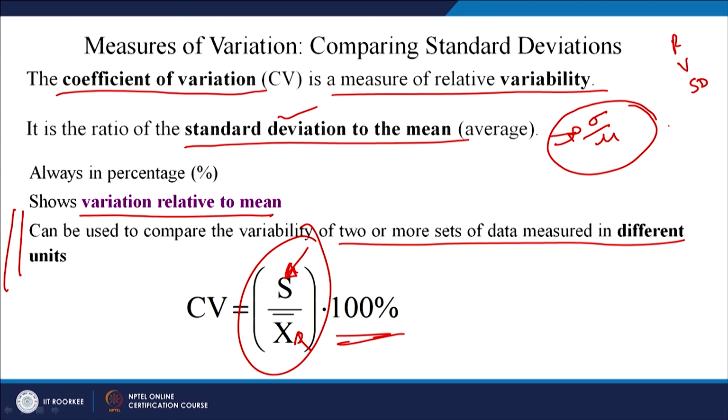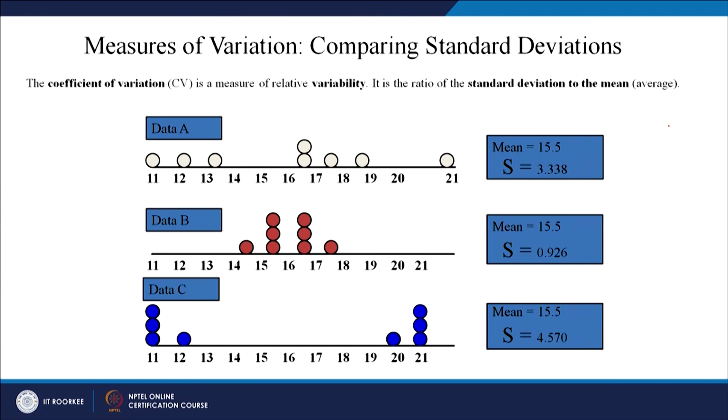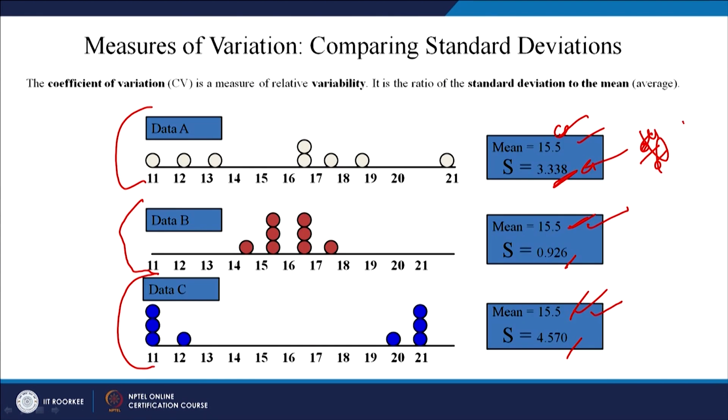This is S by x bar, let us call it standard deviation by mean, standard deviation by mean. So, just calculate all these 3 values. Select the player wherein you get the least value. So, that would be the best player.